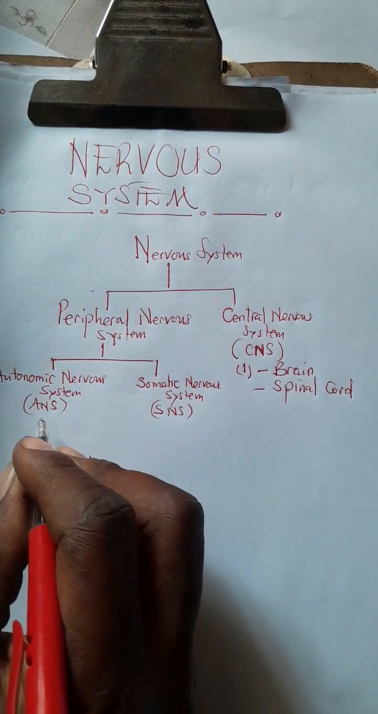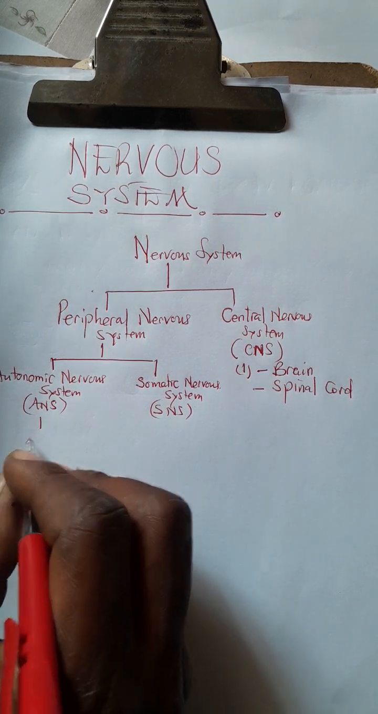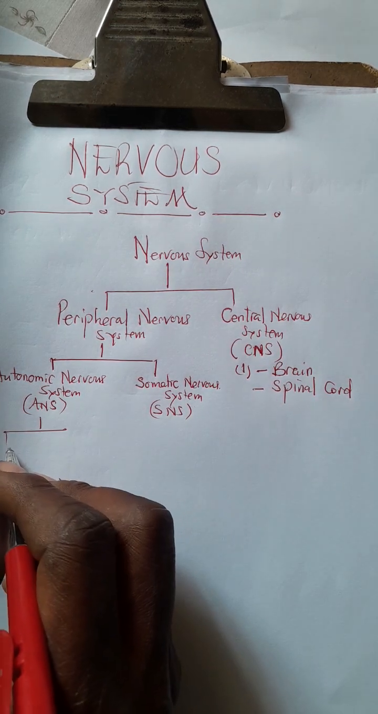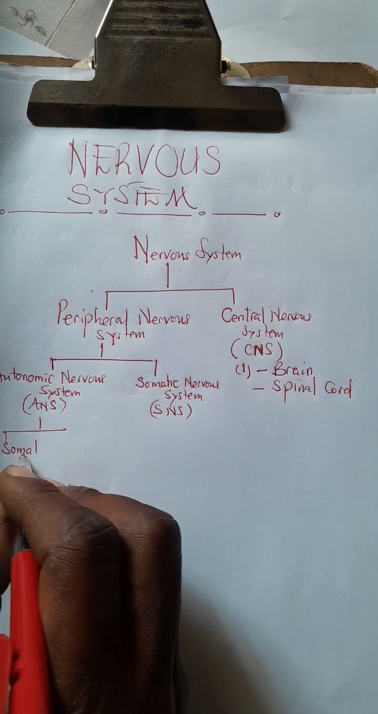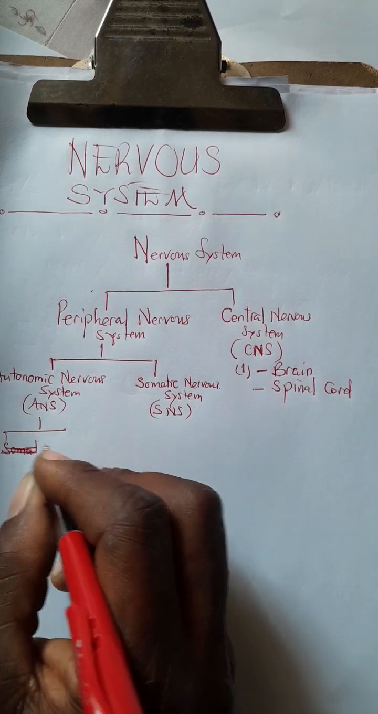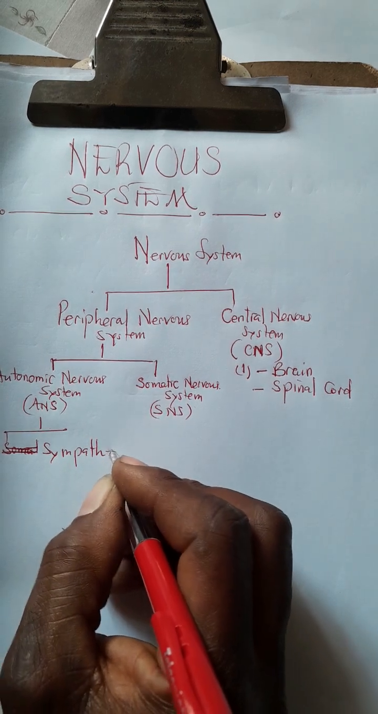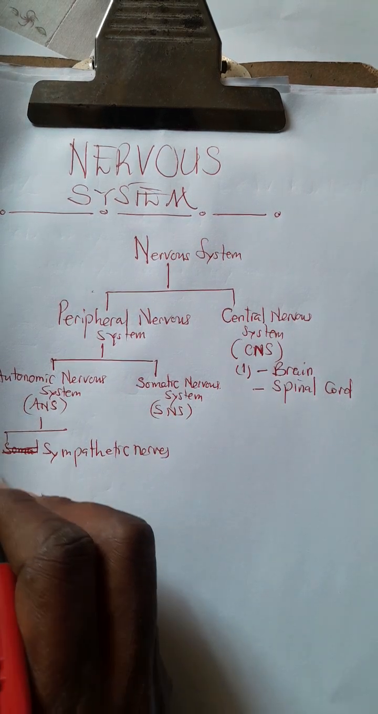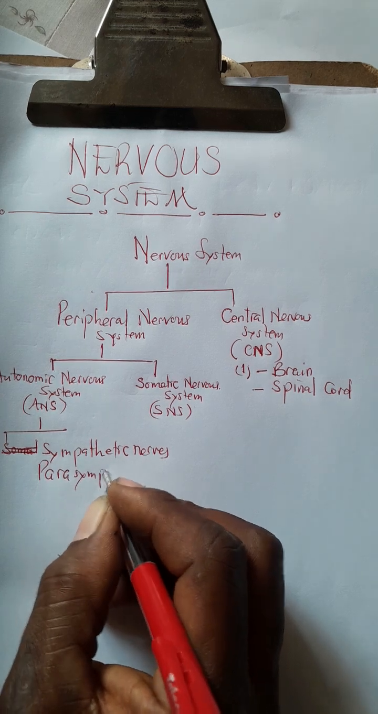Now, the ANS consists of the sympathetic nerves. It consists of the sympathetic nerves. Number 2, it also consists of the parasympathetic.